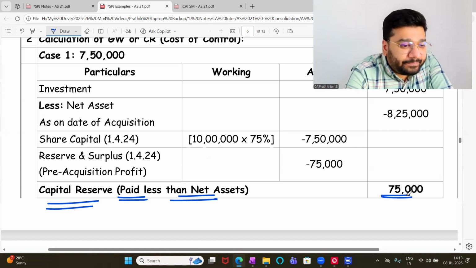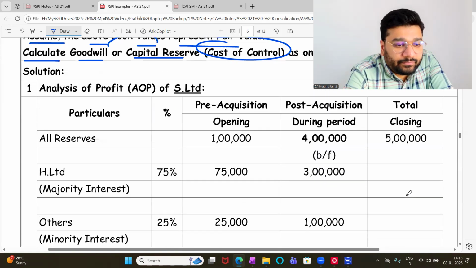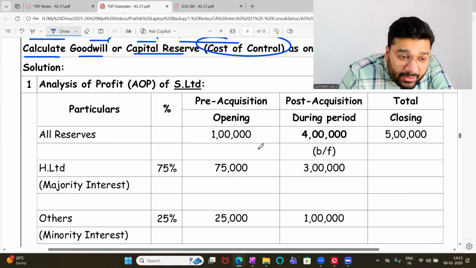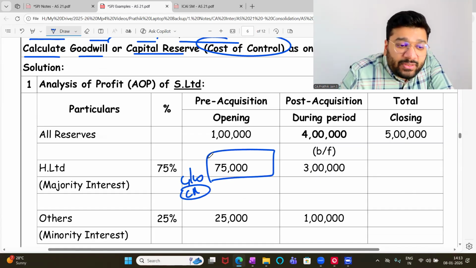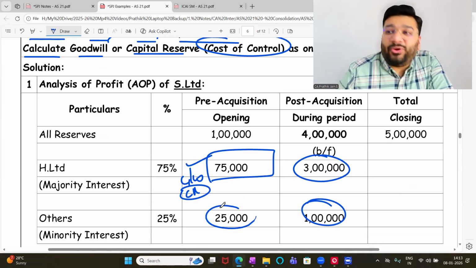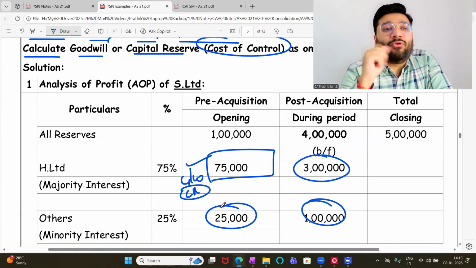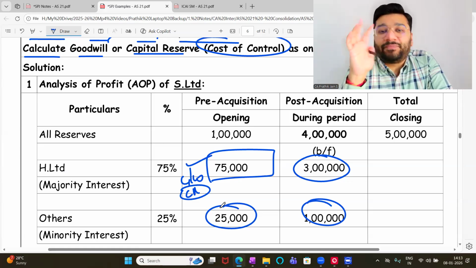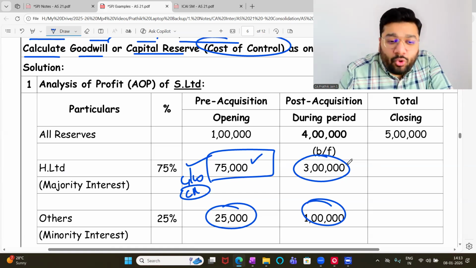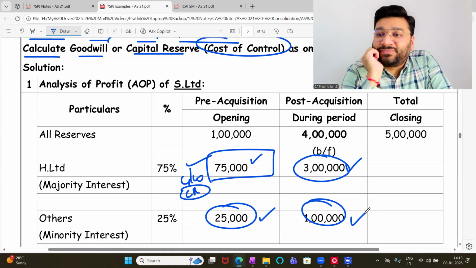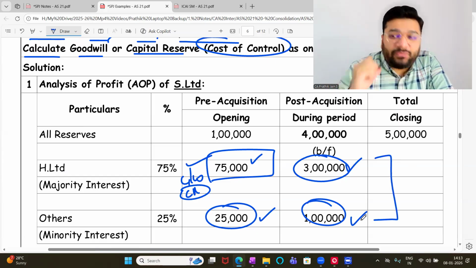Online people, any difficulty? No, sir. So today you got to know one purpose of AOP. This part is going to my goodwill and CR calculation. So that way this note is helpful. Gradually understand that this is going somewhere, and this is also going somewhere. Once you understand where all these 4 data go, you'll really appreciate the working note we are preparing. It has 4 data: holding's pre-profit, holding's post-profit, minority's pre-profit, minority's post-profit. All these will go somewhere in the consolidated balance sheet. Once you know where, you'll appreciate the beauty of this format.